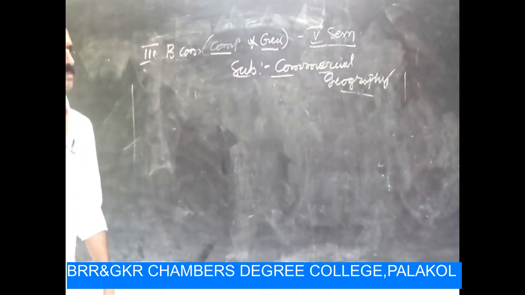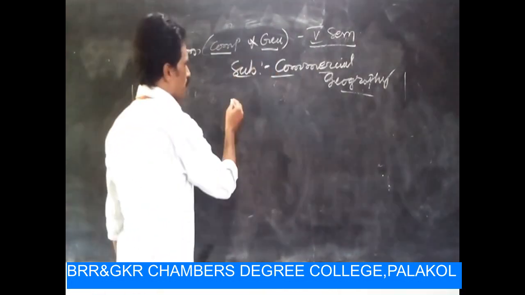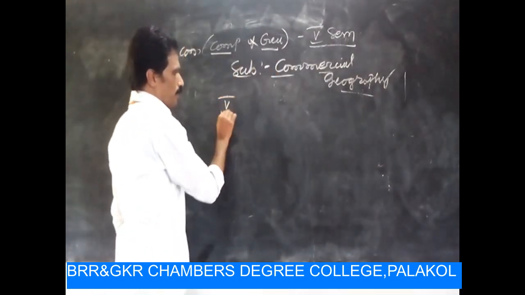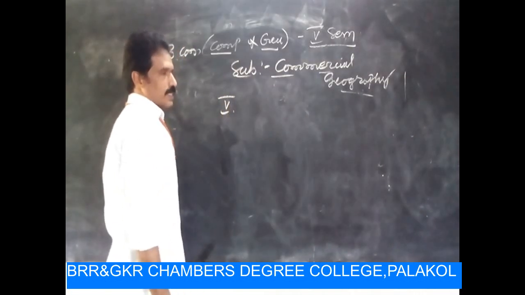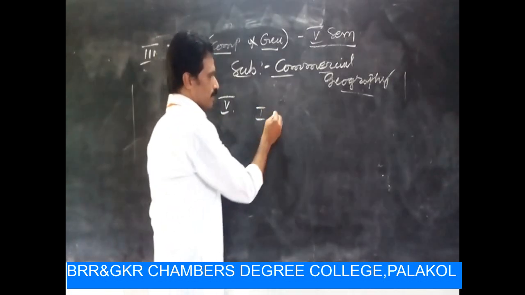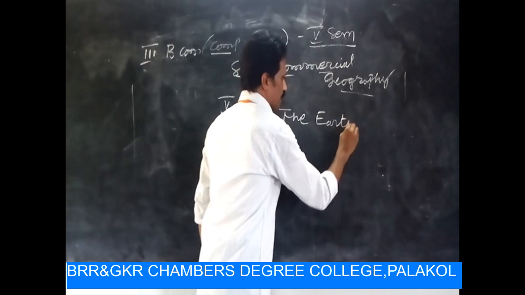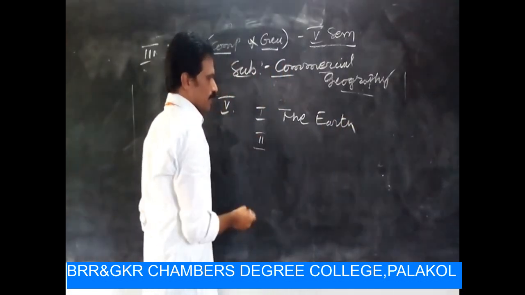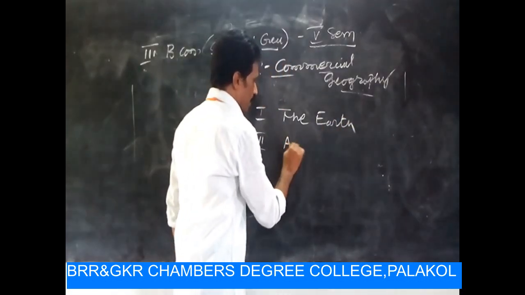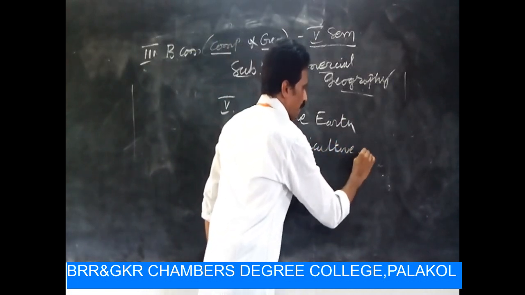In this, there are 5 units existing in the syllabus. The first unit name is the earth. The second unit title is agriculture in India.